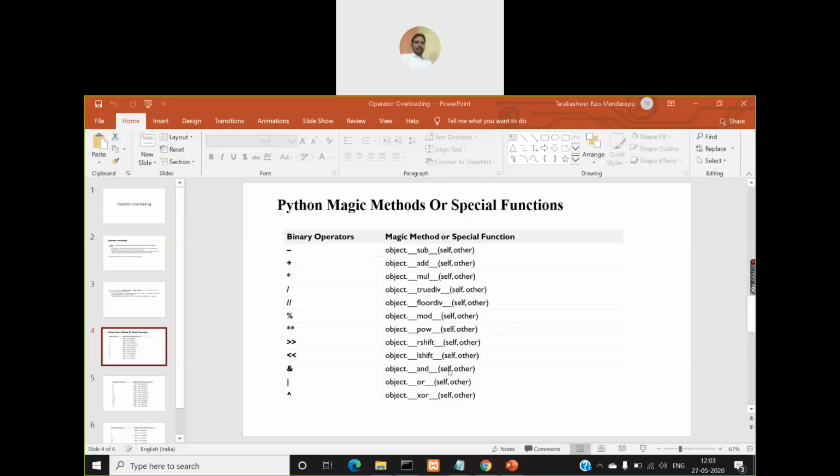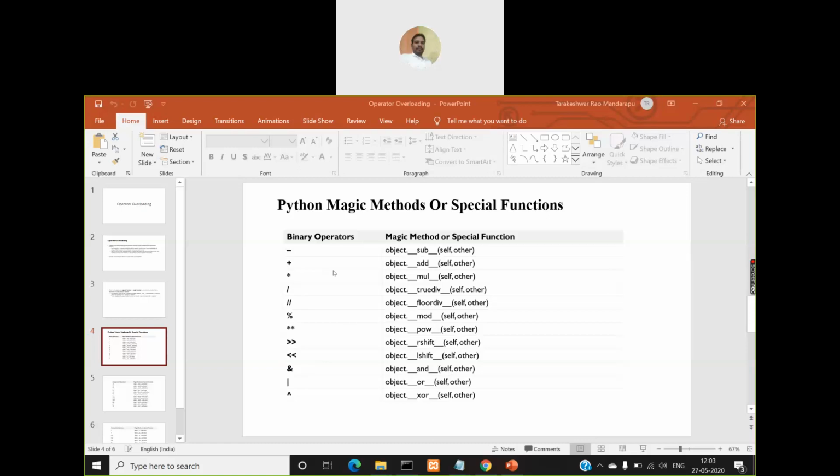Visible, right? So coming to operator overloading in Python, we have something called magic methods or special functions. For every operator, there are some magic methods or special functions. So I'll show you the list of all those methods or functions. If you look at this slide, these are all binary operators. Binary operators means an operator which performs an operation on two operands. It is called a binary operator.